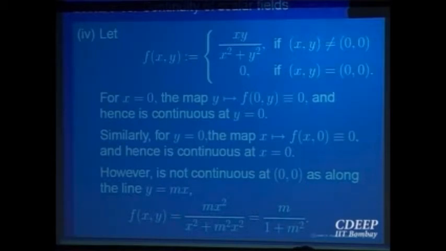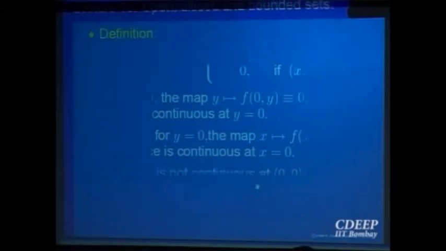Is it clear what I am saying? You have a function of two variables and you fix one of the variables, then you get a function of one variable, right? Fixing the variable where you are computing the limit, say. So that is a continuous function. If that is not continuous, the original function cannot be continuous. So that is necessary, like all necessary conditions. If P is true, then Q should be true. So if Q is not true, then P cannot be true. So that is the idea basically, useful for this.